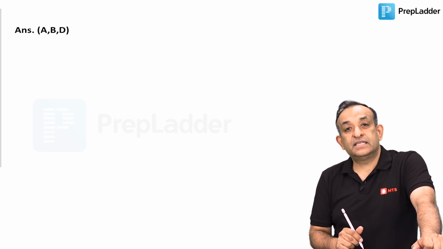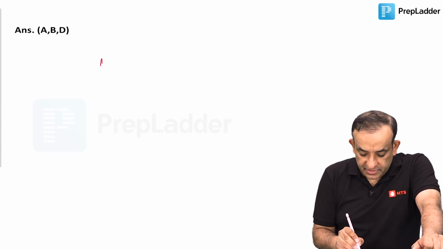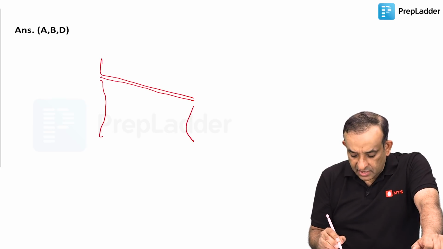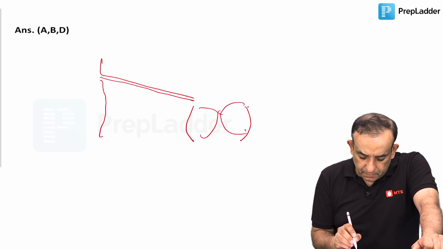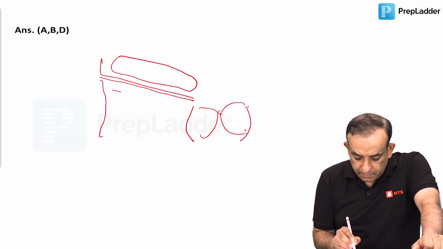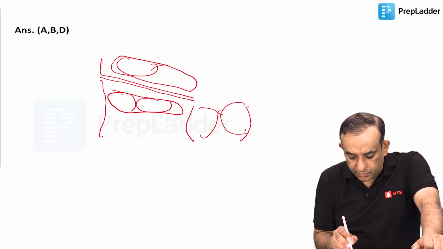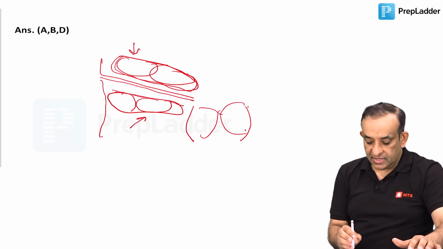The groove sign is seen in lymphogranuloma venereum. In lymphogranuloma venereum, if you see the inguinal ligament at this area, and of course if this is the perineum, you can make out easily that the patient's lymph nodes might be enlarged above this and then below this. So these are the matted lymph nodes, which we call a bubo also, right? This whole arrangement of lymph nodes, the inguinal group and the femoral group of lymph nodes, will look like two sausages, one up and one below, and between them there is a groove.